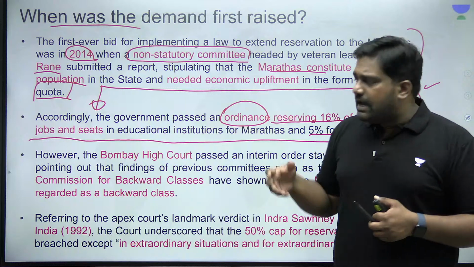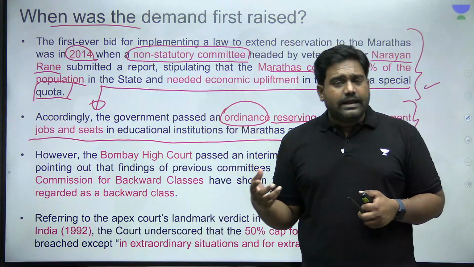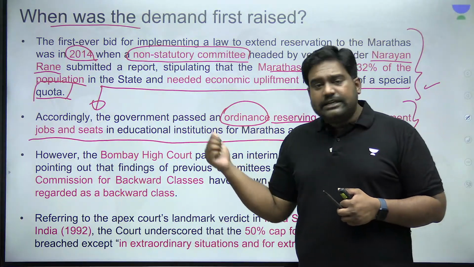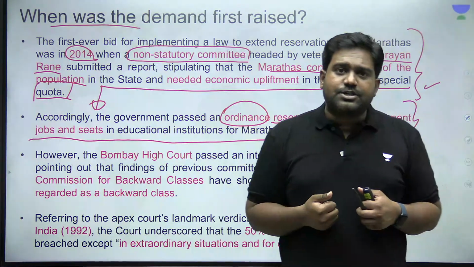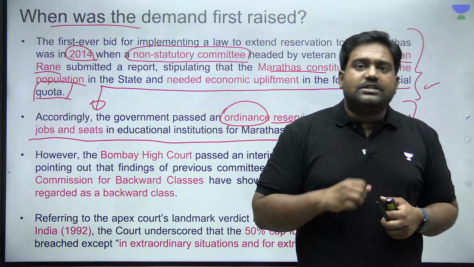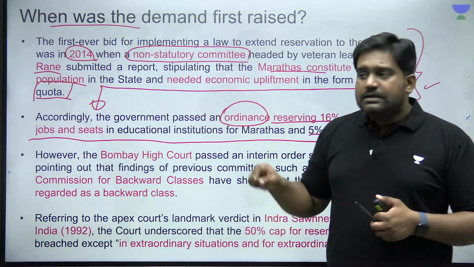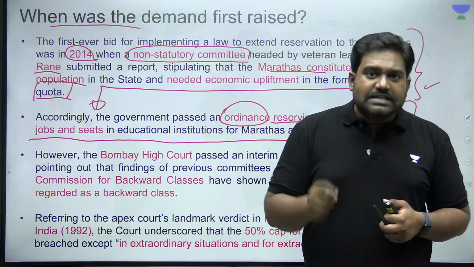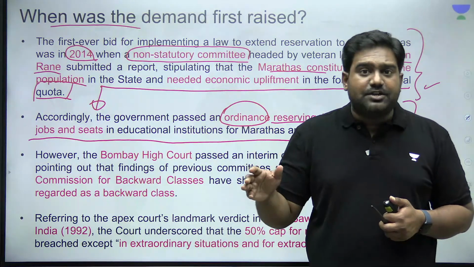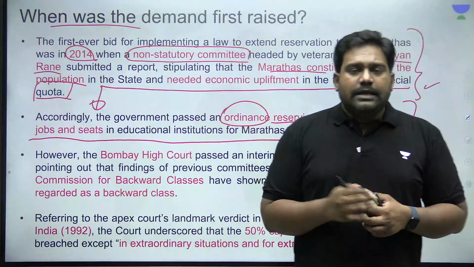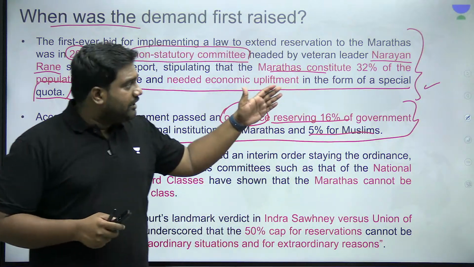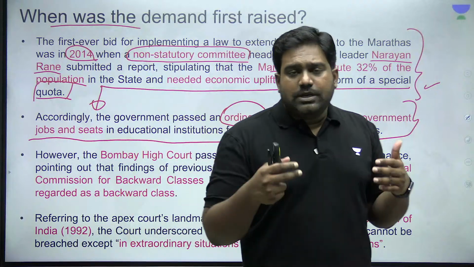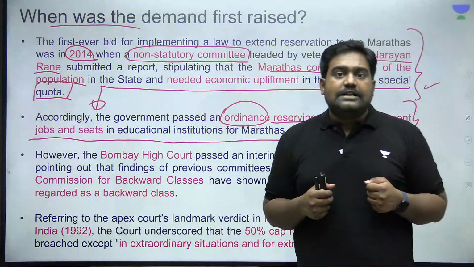Now, the question is, are the Marathas really backward? This is a question which has to be examined. And what happened to this previous ordinance? Later there was a law as well, brought in by Maharashtra to provide for this reservation for Marathas. However, this law was struck down by the Supreme Court. The Supreme Court has repeatedly struck down any such attempts to provide reservation to the dominant class. If you look at Marathas, for example, they constitute 32% of the state's population, and by every standard, the majority of them actually fall above the living standards.